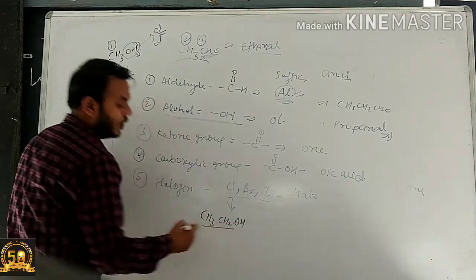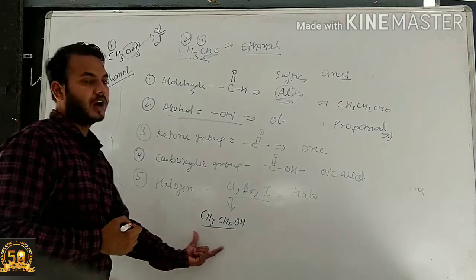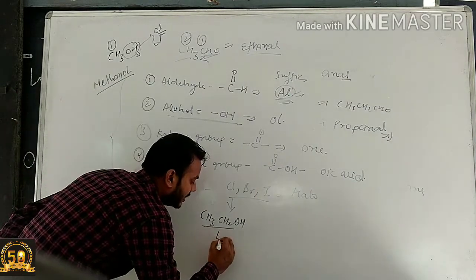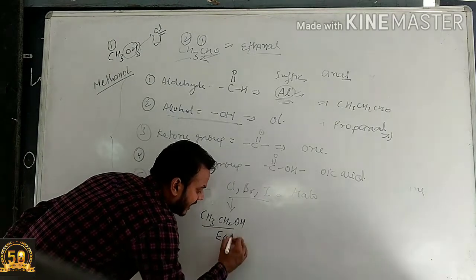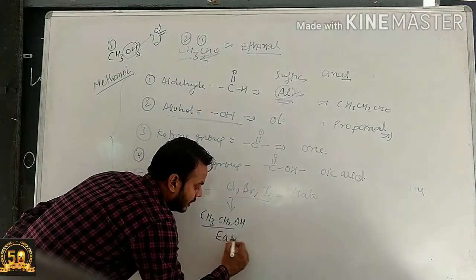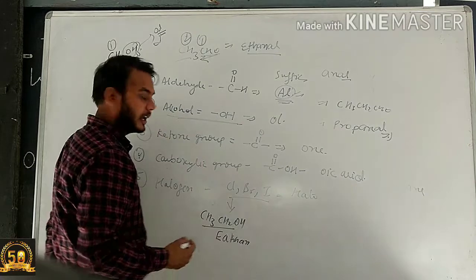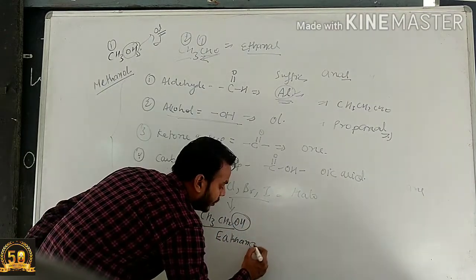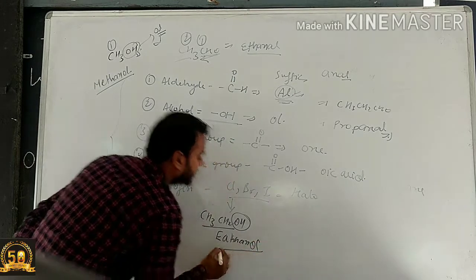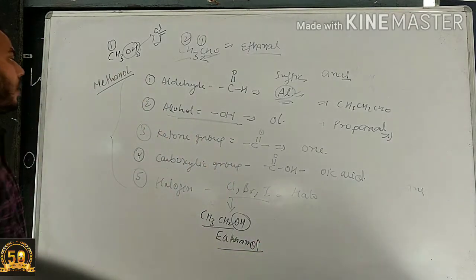Alright, for the second example we consider CH3CH2OH. The total number of carbons is 2. For the 2 carbons we use eth. All the valence is satisfied with the single bond, then ethane, removing the e. If there is an OH group present, we use ol. The name of this compound will be ethanol.